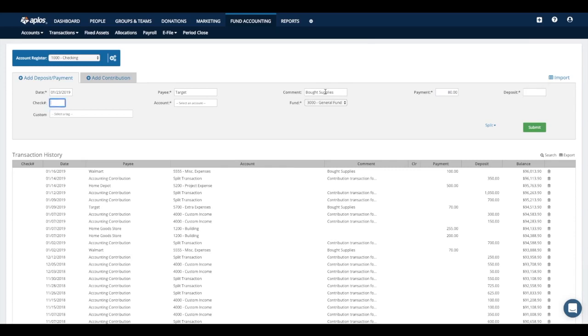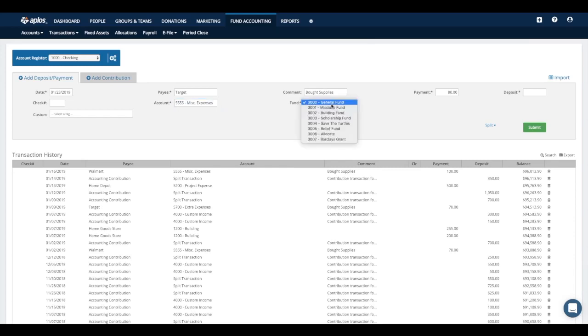All right, skip through that. If I paid by check, I could put something here in the check number field, but I'm going to skip over that since I didn't. And then the account I'm going to select here is the appropriate expense account for this transaction. So for now, I'm just going to use my miscellaneous expenses account. All right, I have my account selected.